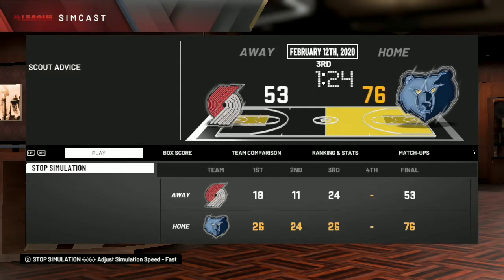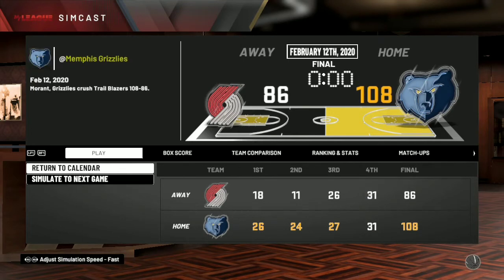It looks like Memphis is going to take this game, and they're going to make the 8th seed here. Memphis is now leading by almost 20 points in the fourth quarter, and that should do it for the Portland Trail Blazers. Okay, so this is all over as Memphis makes the 8th seed.